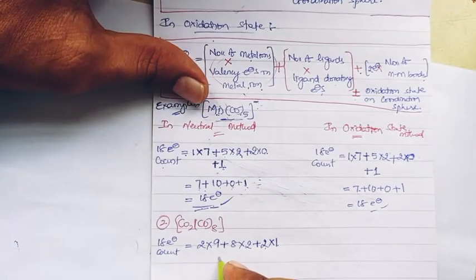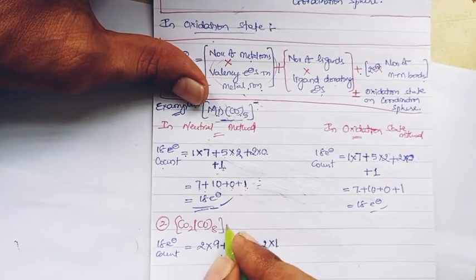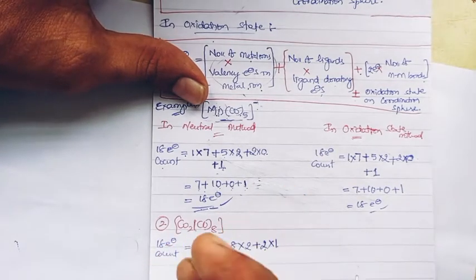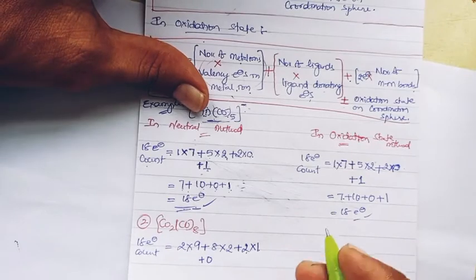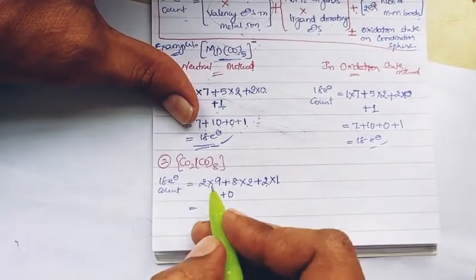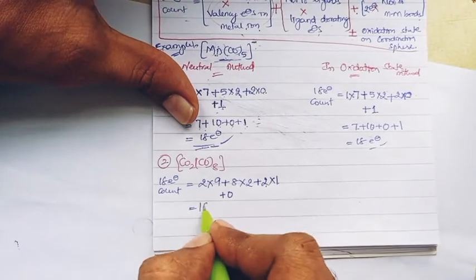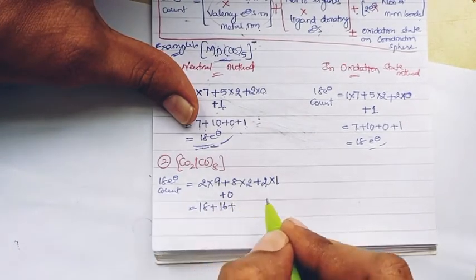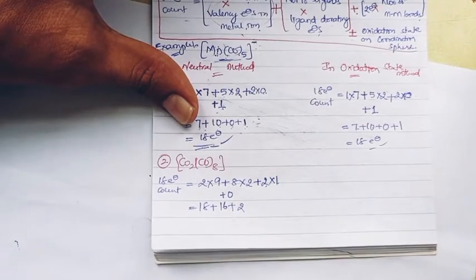Plus or minus oxidation state. Here is there any oxidation state? No. So here it is 0. You can consider plus 0 or minus 0, nothing changes, right? So that can be summarized as 2 into 9 is 18 plus 2 into 8 into 2 is 16 plus 2 into 1 is 2.